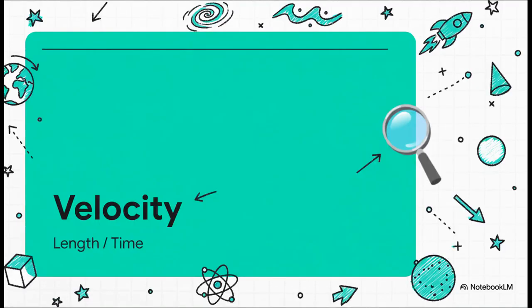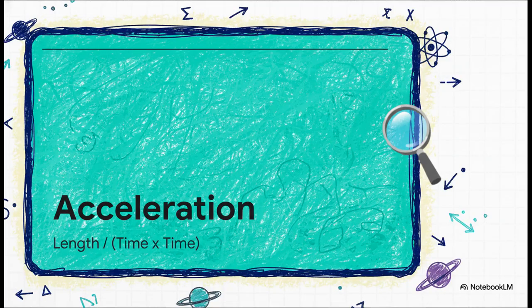First up, velocity. Super common word, right? It just means how fast is something going. All we do is take one of our letters, length, and divide it by another one, time. Think meters per second. That's it. We just made our first word. Pretty simple. Okay, let's level up.